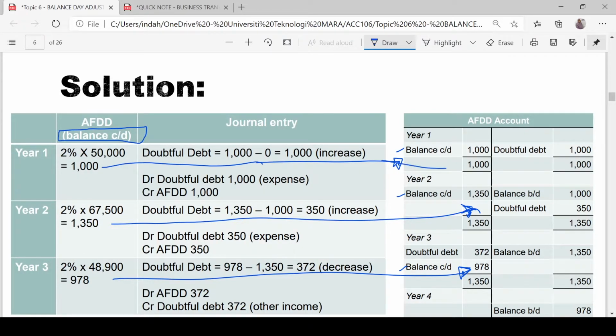And then what happened? This balance c/d will become the following year's balance b/d.